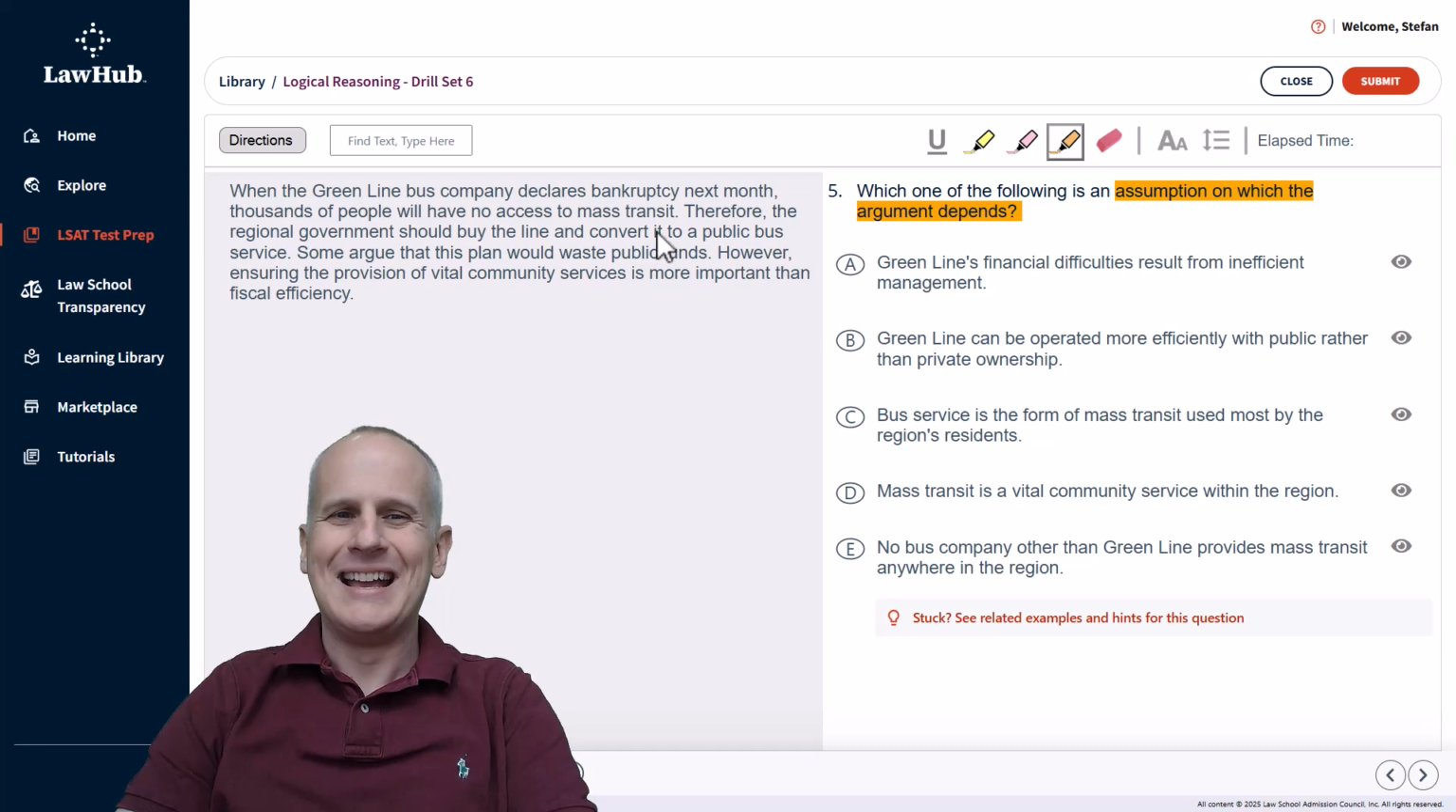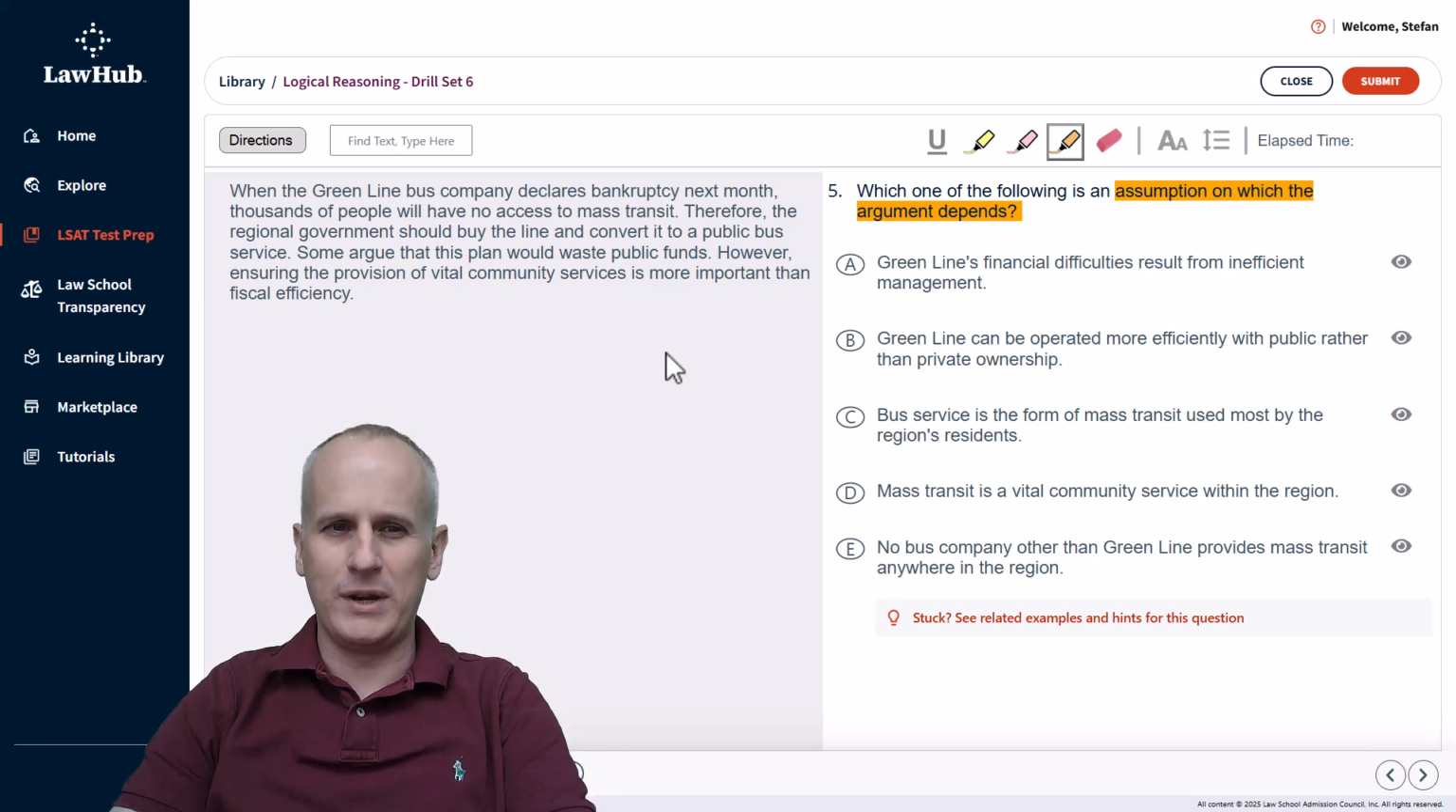Obviously, the word therefore indicates a potential conclusion, which is that the regional government should buy the Green Line Bus Company and convert it to a public bus service. So this could be our conclusion. But then we've got the statement, some argue that this plan would waste public funds. Well, the argument of others is going to be presented as a statement of fact, so it cannot be the conclusion of this argument. So we don't need to consider it as a potential main conclusion.